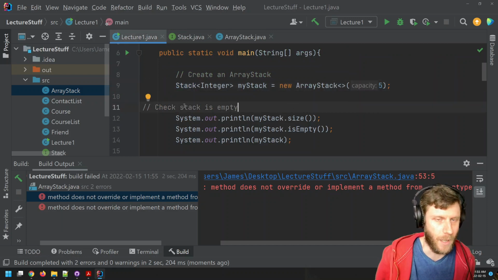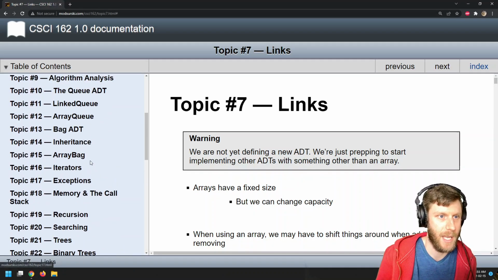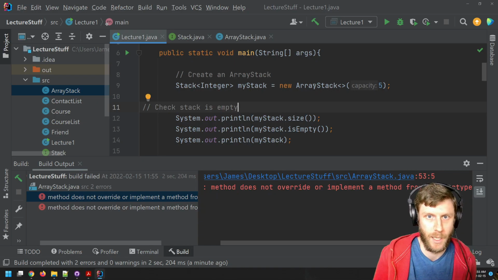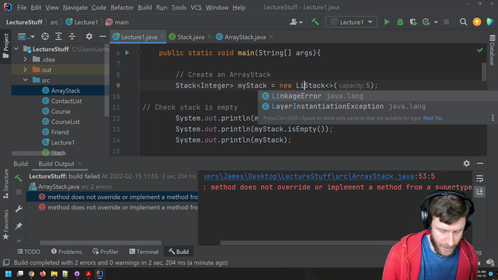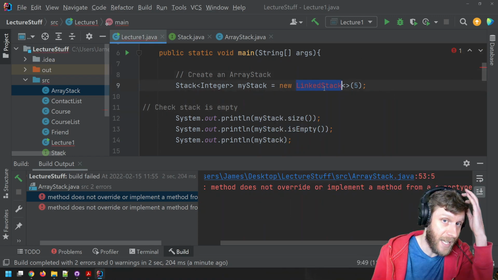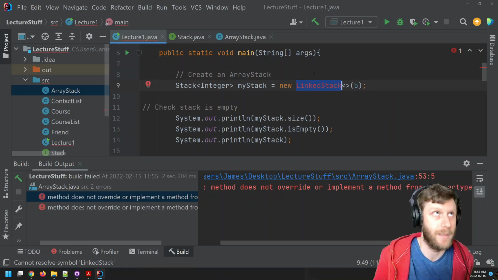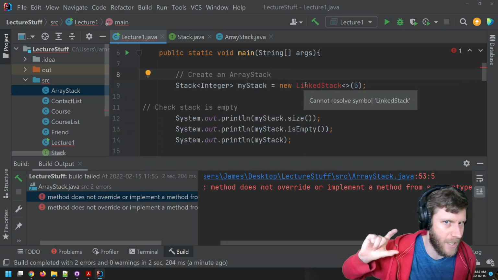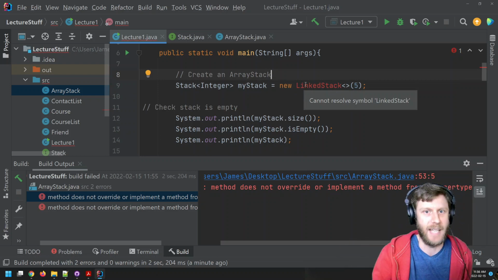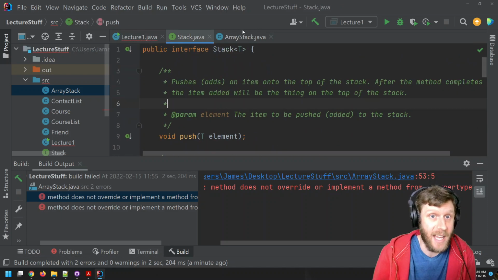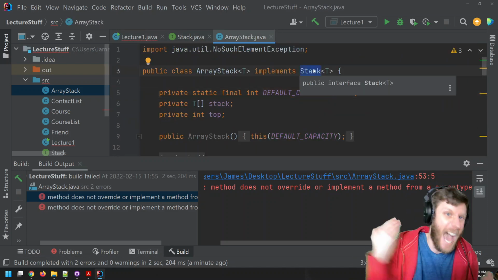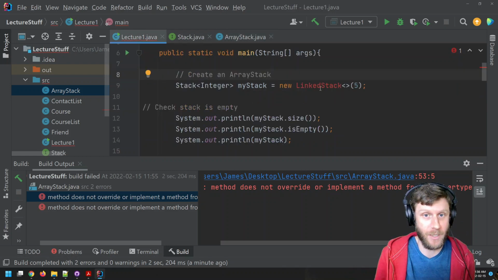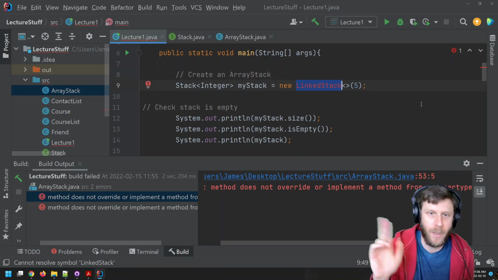If I come along and I write my linked stack, which is coming up, I should be able to come along and say this. And if linked stack implements the stack interface, then I know linked stack is a stack. Java can guarantee it's a stack, because when you say something implements stack, you have to write all those methods. So Java's like, yeah, okay, yep, it's a stack because I know it implemented it.